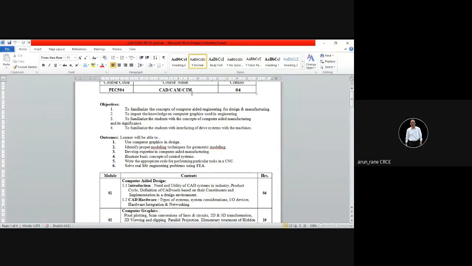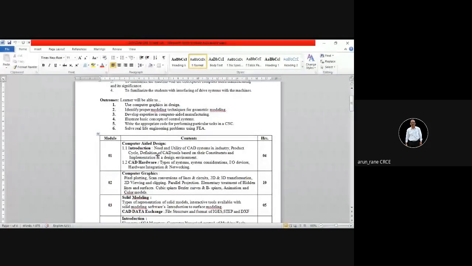Suppose, simple example, a table. You are using 25 mm ply on which you have kept a computer. So instead of 25 mm, you can even use 10 mm, or even 6 mm thickness ply also. These decisions can be taken with the help of the finite element analysis. So unnecessarily you are spending a lot of money on purchasing your 25 mm ply. So this is what you do in finite element analysis in a very simple way.